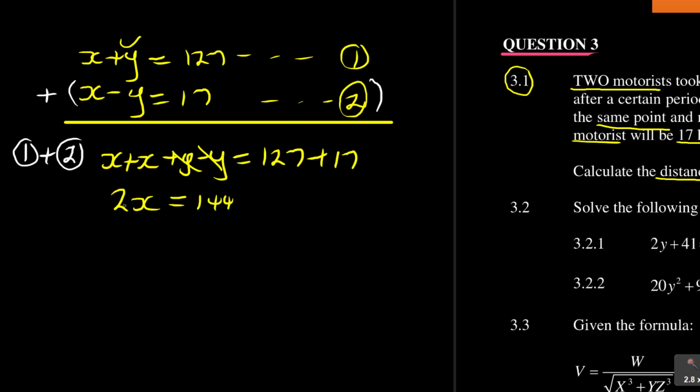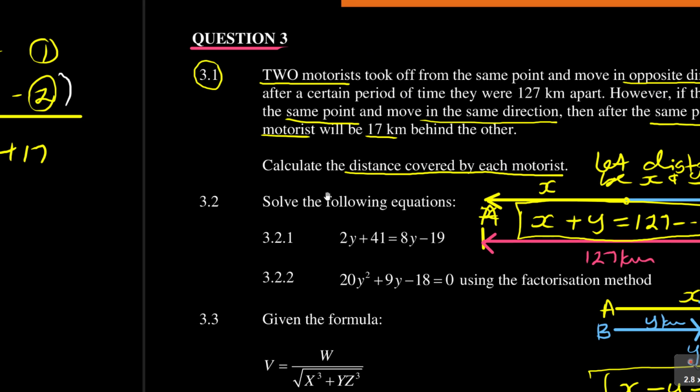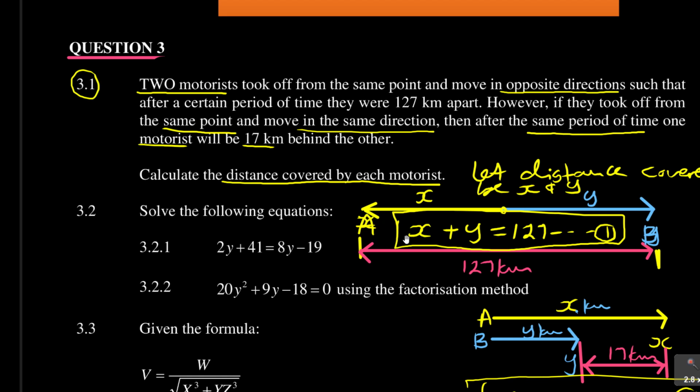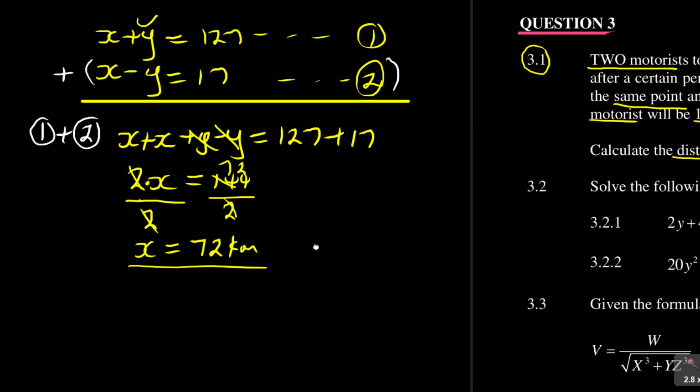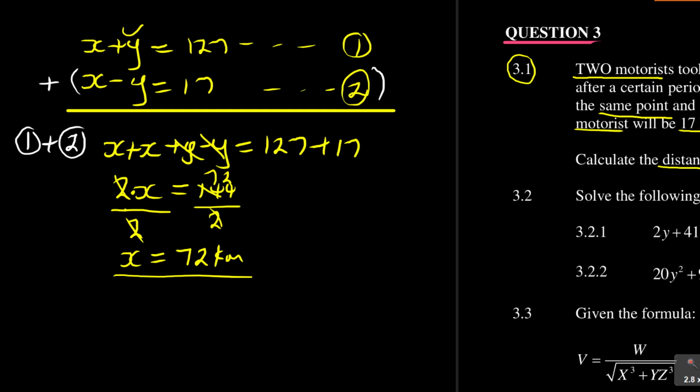Then to get x, remember 2 and x are multiplying. So the opposite of multiplication is dividing, and I divide by what I don't want, which is that 2, and then here I also divide by 2. So what is my x? Here x is equal to 72. So x is 72 kilometers, because we're measuring distance in kilometers, because I said let the distance covered by be x and y. So the distance here moved in a way is 72 kilometers.